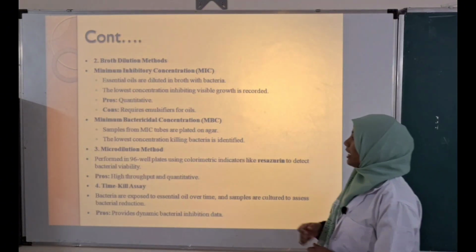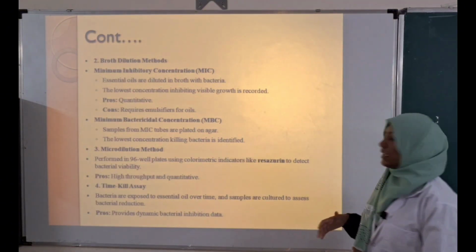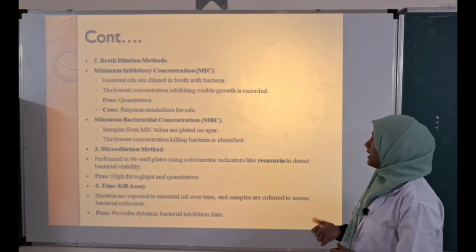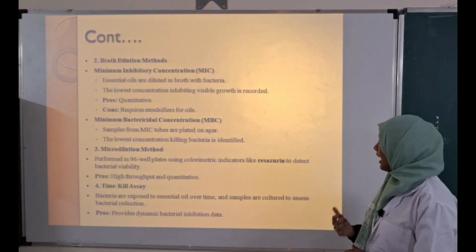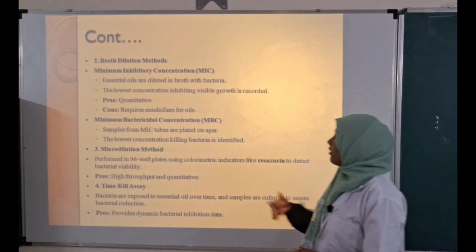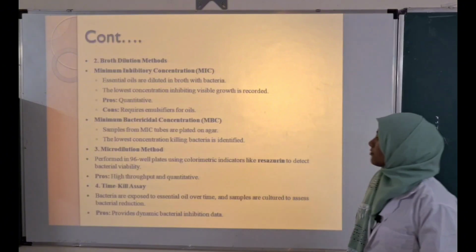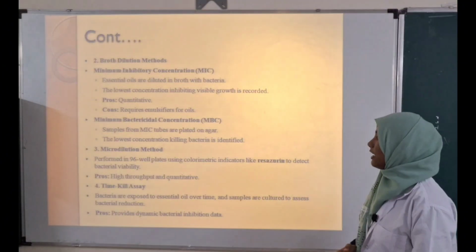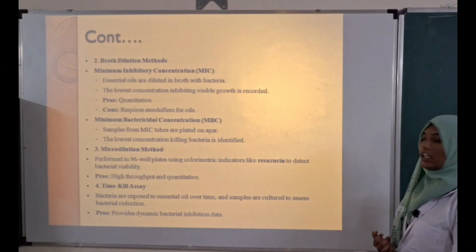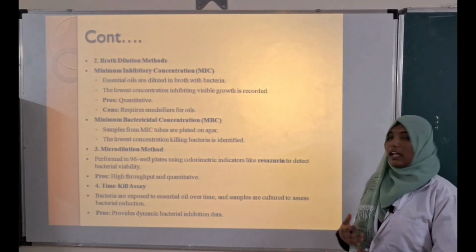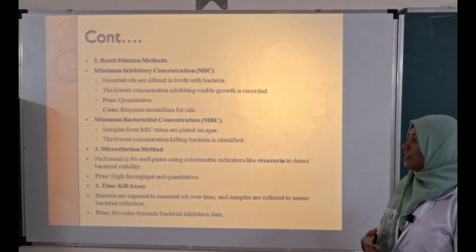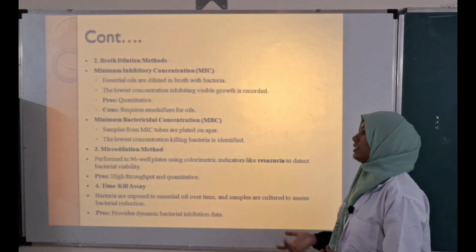Third method is microdilution method. This method is to detect bacterial viability by using colorimetric indicators like alamar blue, performed in 96 well plates. Last method is time kill assay. Bacteria are exposed to essential oil over time. The samples are cultured to assess bacterial reduction.